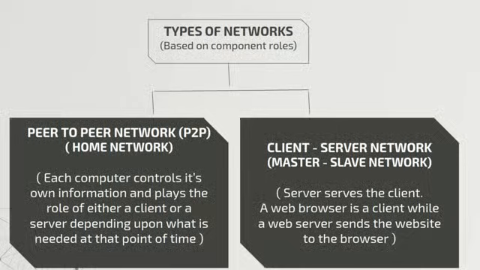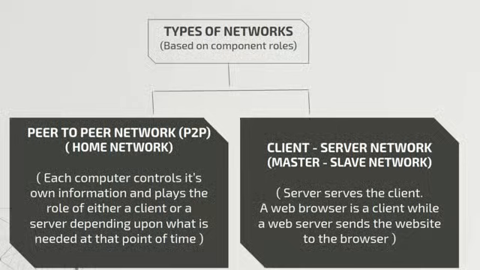Now here, the component roles are of two types: peer-to-peer network and client-server network. Now, when we say peer-to-peer network, peer means the friend. So, friend-to-friend network or peer-to-peer network, also called as P2P network.